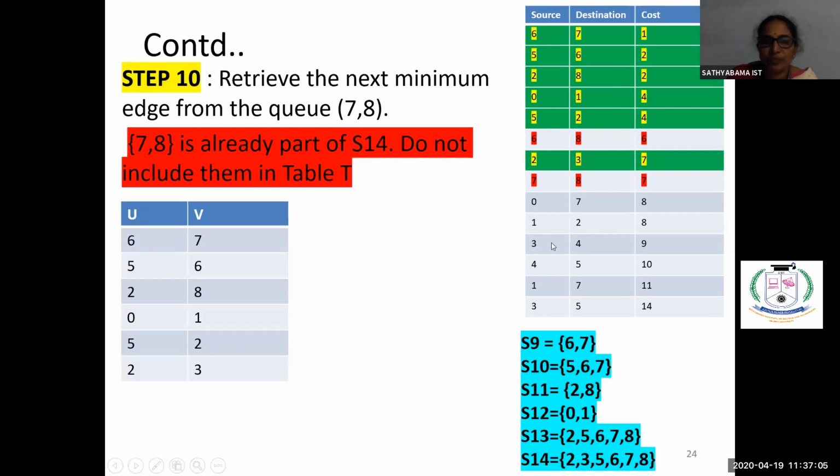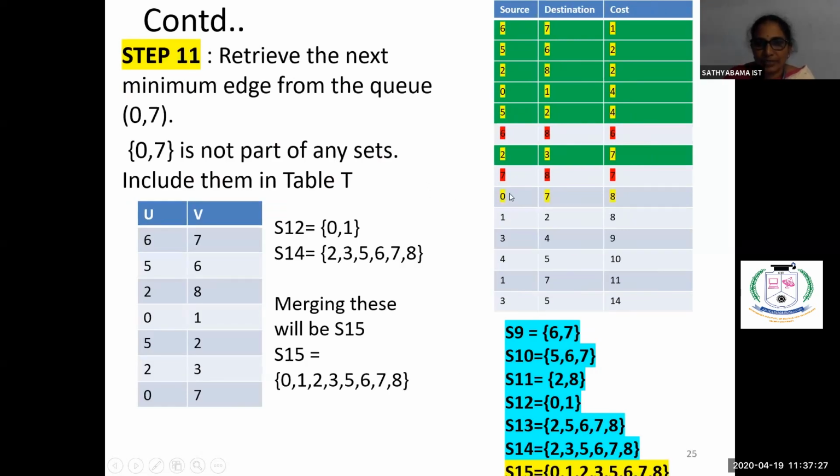7, 8. So these are the sets already created. Now you have to again see whether 7, 8 is already part of any sets. See here, 7, 8 is already part of this S14. So we should not include this one into the solution. If you are including, it will give you a cycle. Do not include. Now come to the next one. 0, 7. Again, you are seeing that 0, 7 is already part of the set.